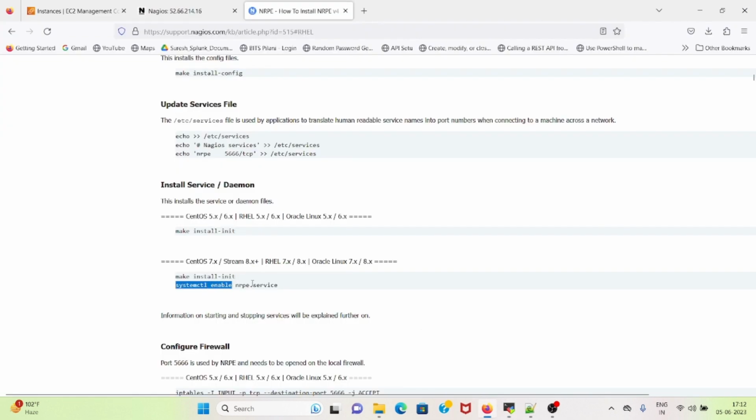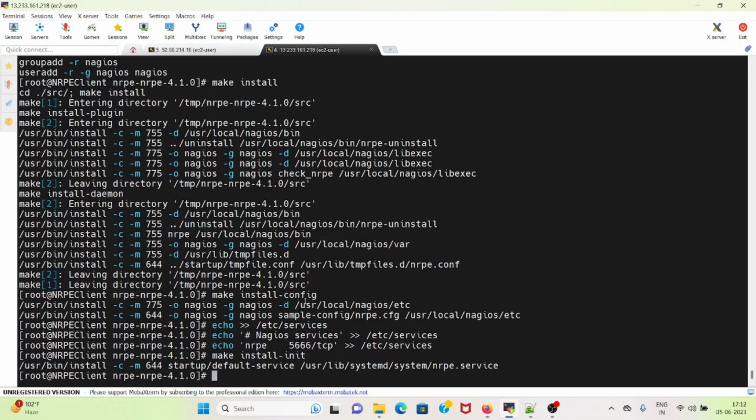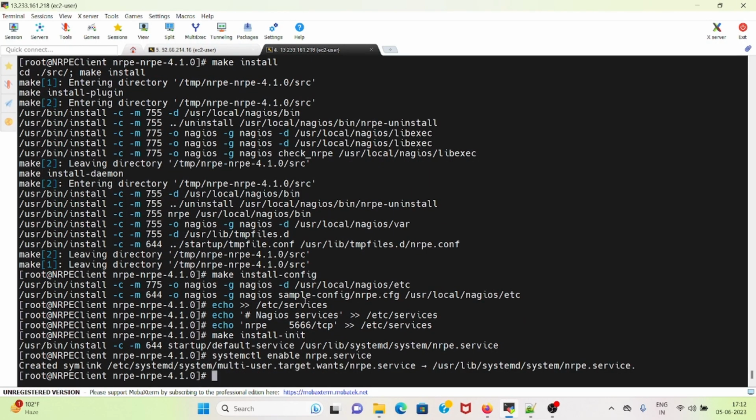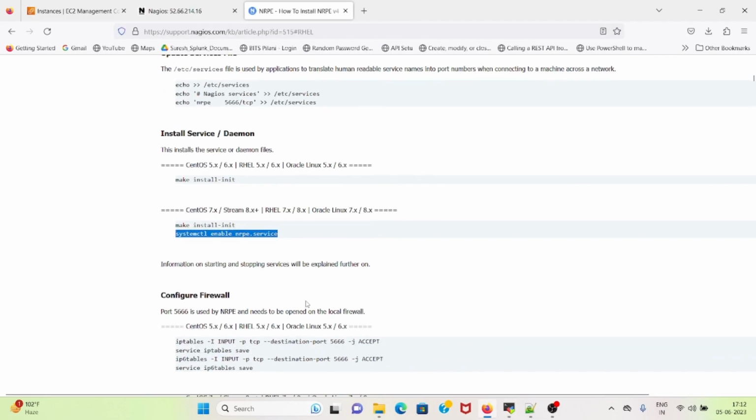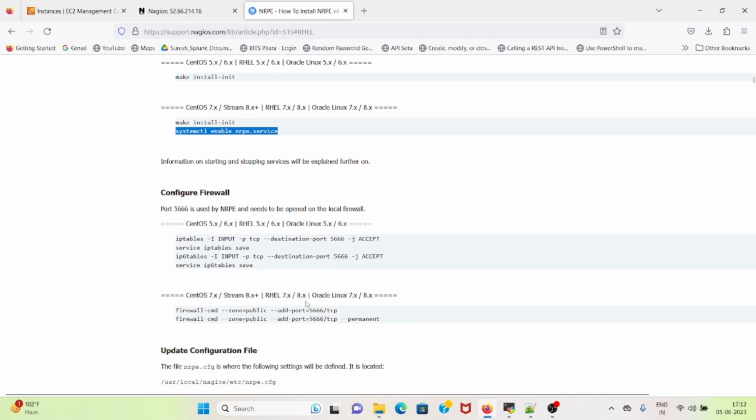Next, I will enable the NRPE service. So it's done. And if there is any firewall, then we can use the firewall-cmd command or iptables command to accept the port 5666.